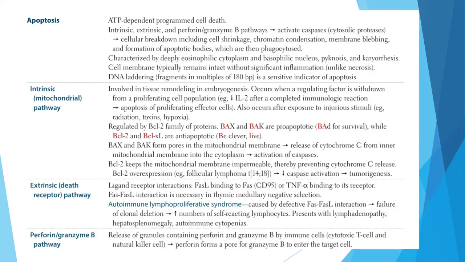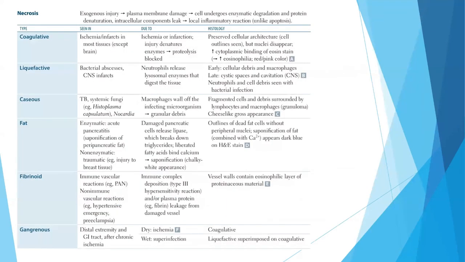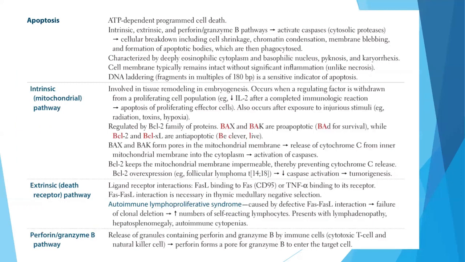Now, this is all about atrophy, right? This is the first part of cell death, and then we will be discussing necrosis too. Apoptosis is also called the ATP-dependent programmed cell death. The intrinsic, extrinsic, and perforin or granzyme B pathways are present there. We'll be discussing all of them in the yellow slides. But all of these, the intrinsic, extrinsic, and granzyme B pathways, activate the caspases.